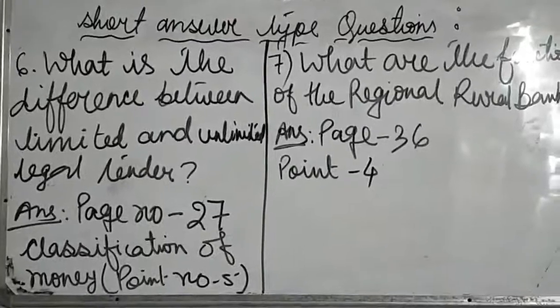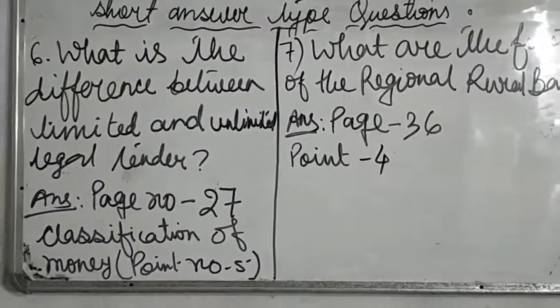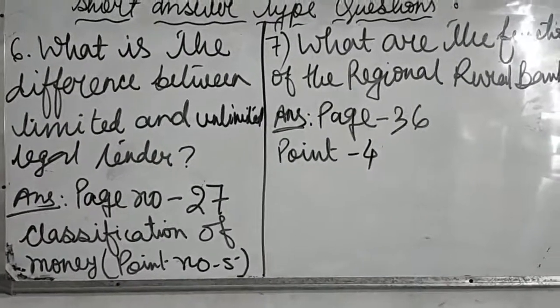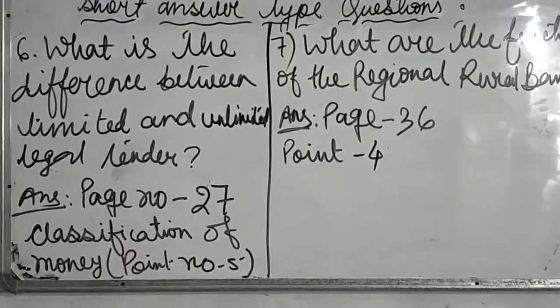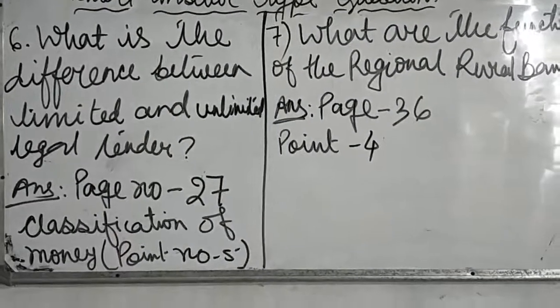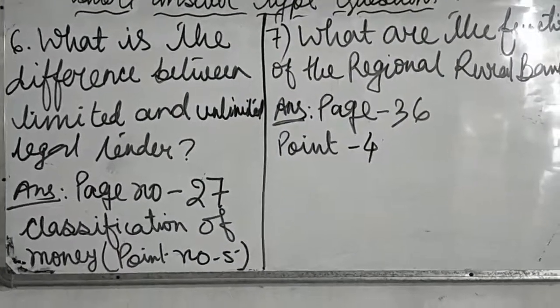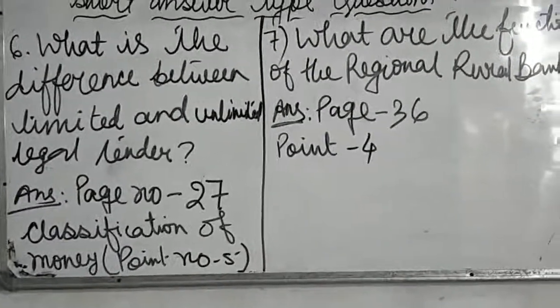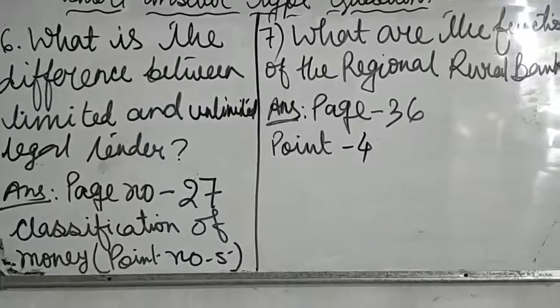Next is, what is the difference between limited and unlimited legal tender? For the answer, you have to go to page number 27 and to the classification of money, point number 5. Here you will get the difference between limited and unlimited legal tender.